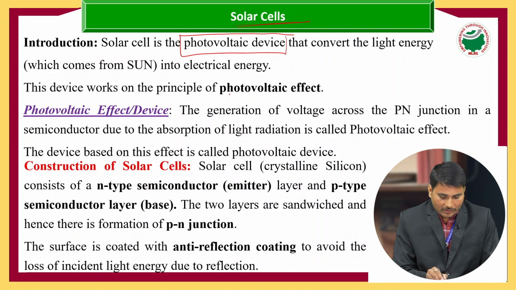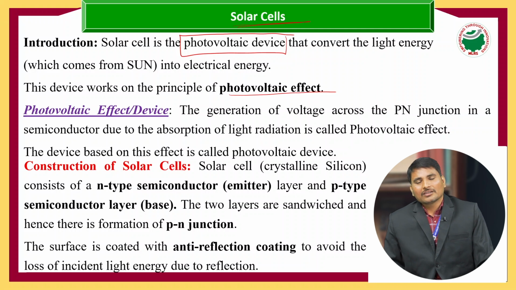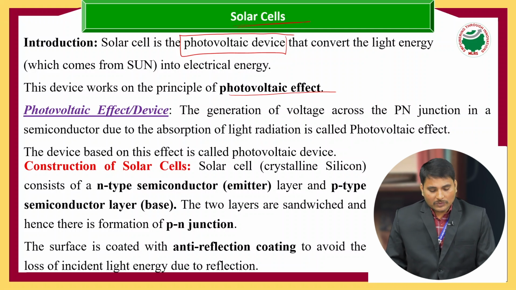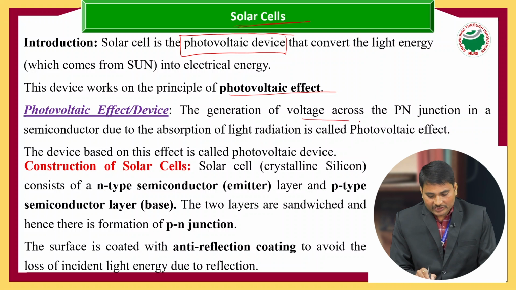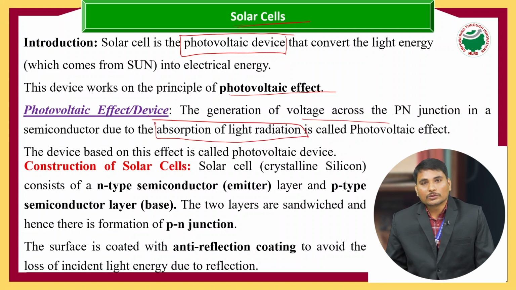What is meant by the photovoltaic effect? Already we said the solar cells work based on the photovoltaic effect. Now we will see here. The generation of voltage across the PN junction in a semiconductor due to the absorption of light radiation is called the photovoltaic effect.